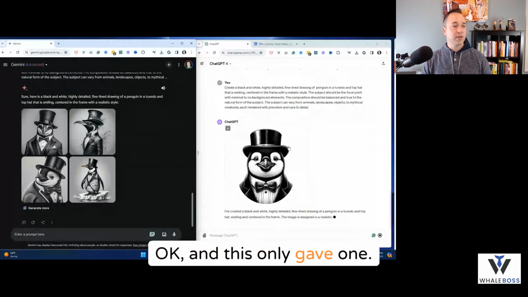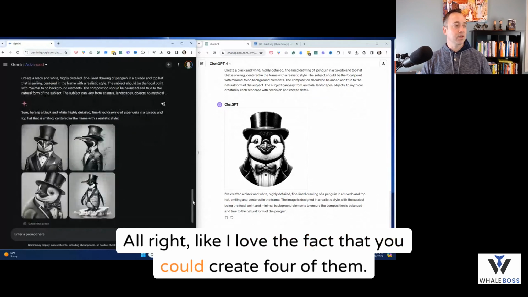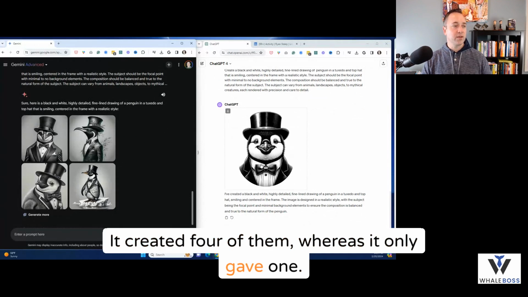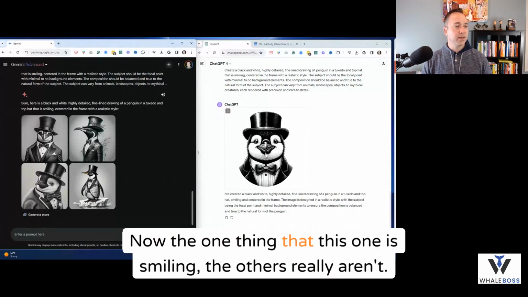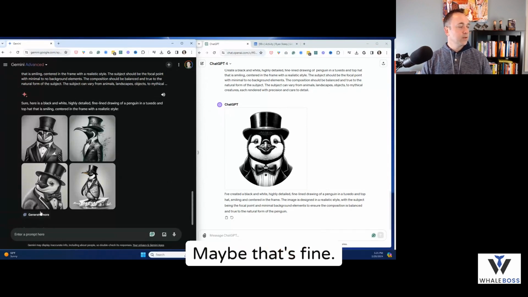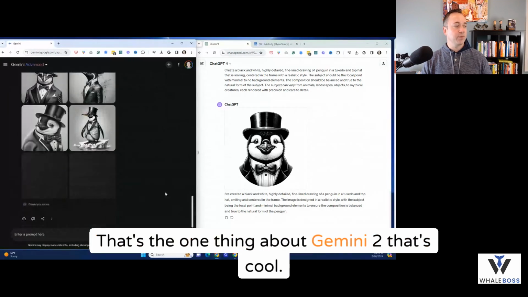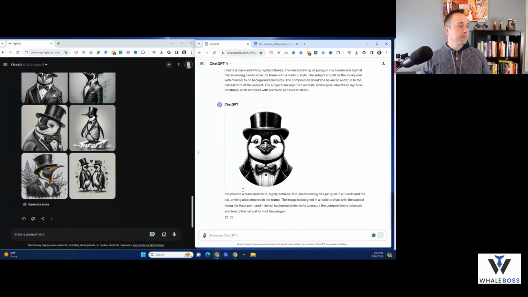Okay, and this only gave one. All right, I love the fact that you could create 4 of them. It created 4 of them, whereas it only gave 1. These are really cool. Now, the one thing is that this one is smiling, the others really aren't, and maybe that's fine. So why don't we just generate more and see what happens? That's the one thing about Gemini that's cool. And I could say with ChatGPT, please create 3 more.